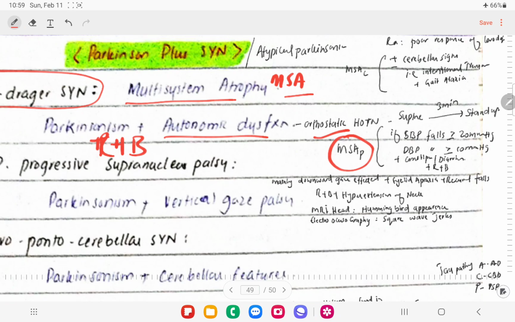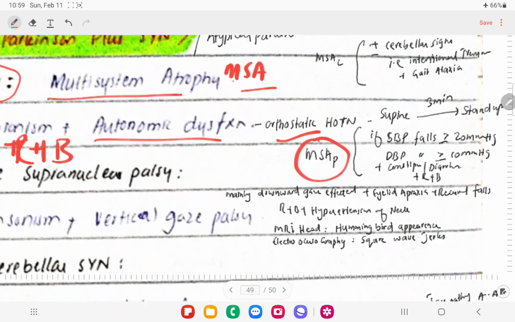For orthostatic hypotension, we check the blood pressure in supine position, then ask the patient to stand up, and after 3 minutes we check the blood pressure again. If systolic blood pressure falls by more than 20 and diastolic by more than 10, we consider the patient to have orthostatic hypotension. Along with that, constipation and diarrhea can be seen in multi-system atrophy patients.